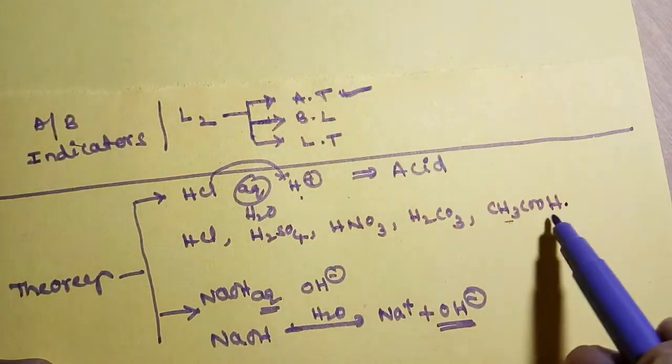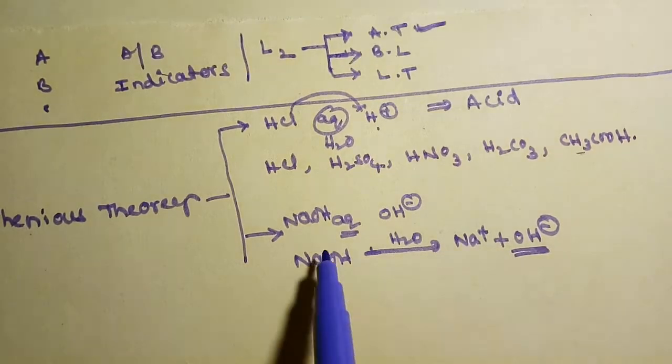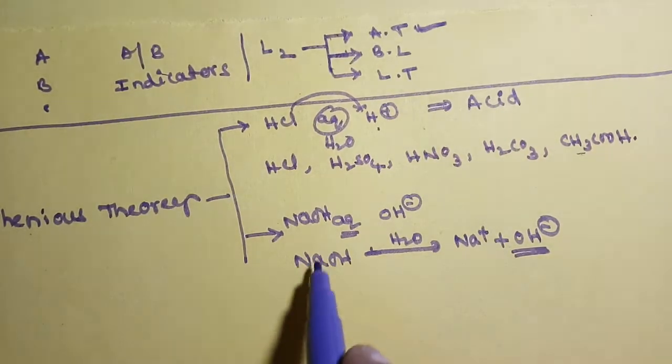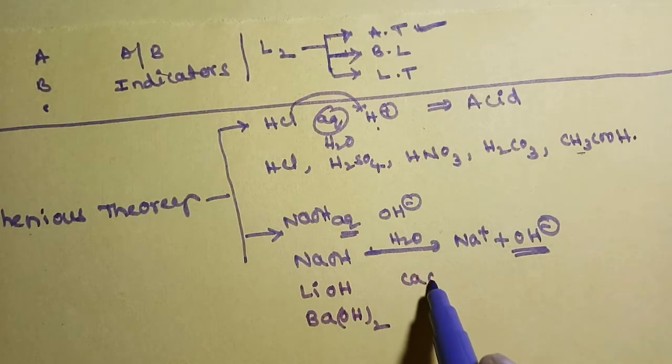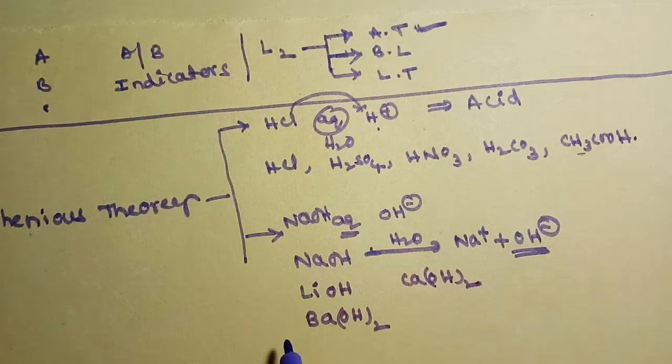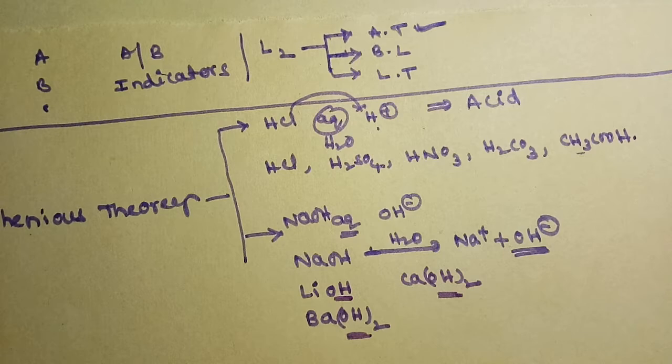Examples of bases: NaOH, LiOH lithium hydroxide, barium hydroxide, calcium hydroxide. They are all bases because they give OH minus ions in aqueous medium.